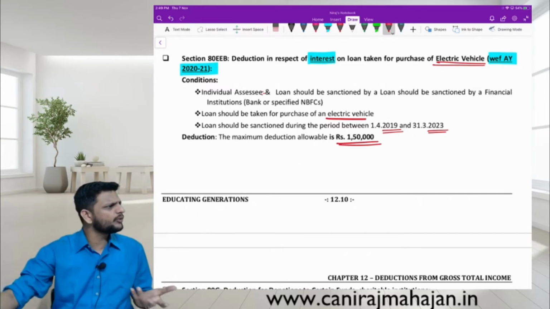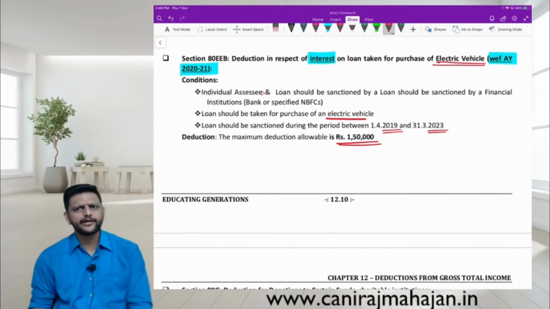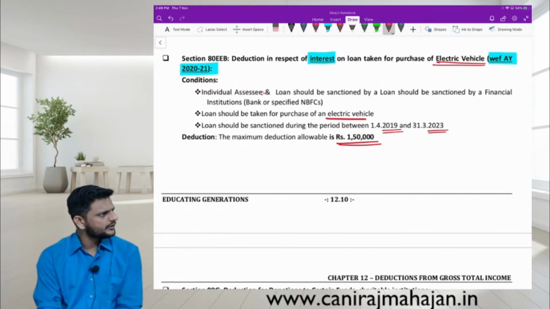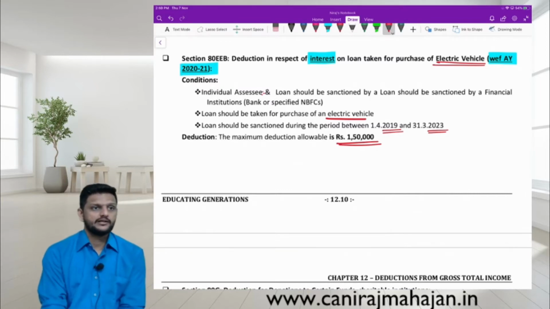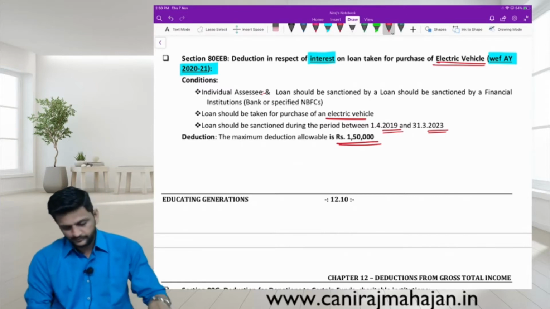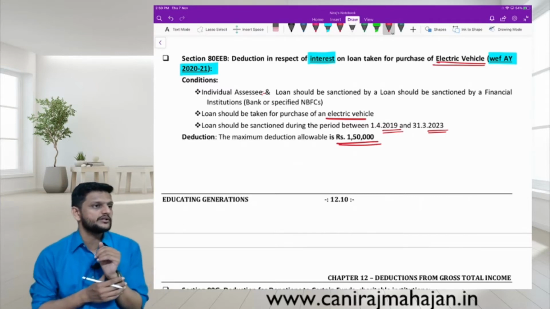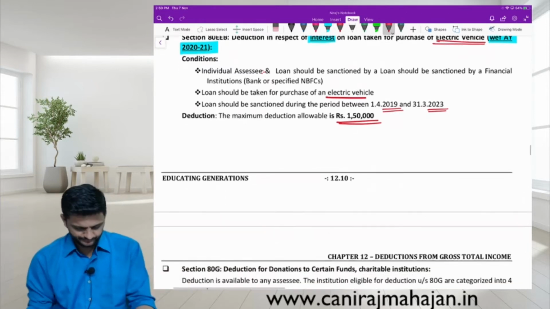Today also, if you take a motor car or bike for yourself, personal consumption, do you have any benefit? Can you claim any benefit in income tax? No, unless you are using it in business. That also will get a depreciation. Yes or no? But here, even if it is personal consumption, you are getting a deduction. Understood? Okay.